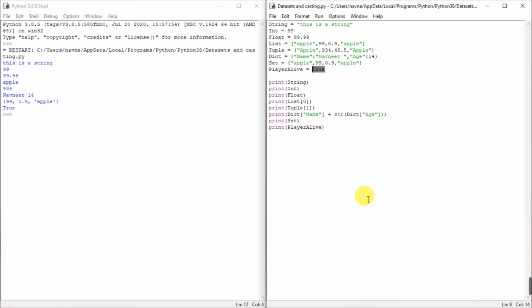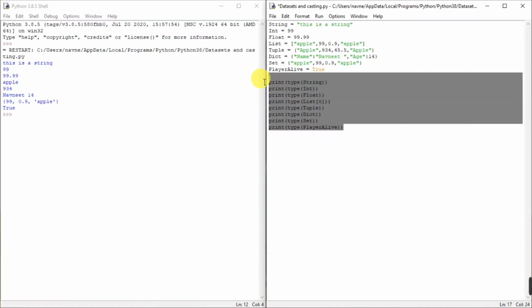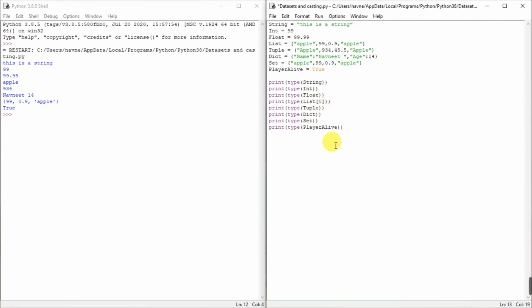So let's try printing out the data types. I'll just say type and close it. Here I've quickly written out the type in front of all of them, and make sure to remove this 0 because the element at 0 is apple, which is a string, so it will print out the string type. So we just have to remove it. And now if we try running it,